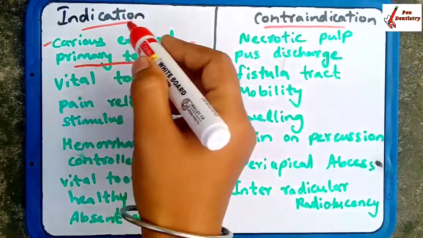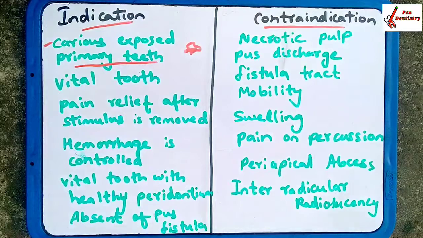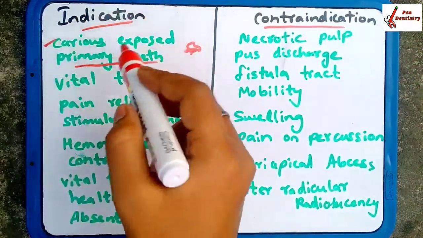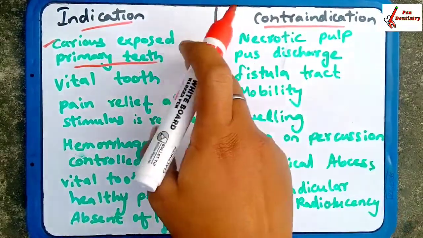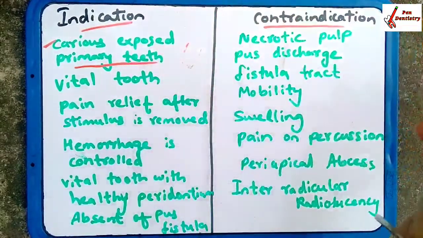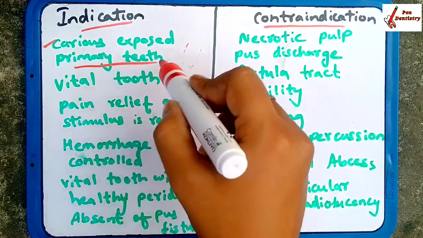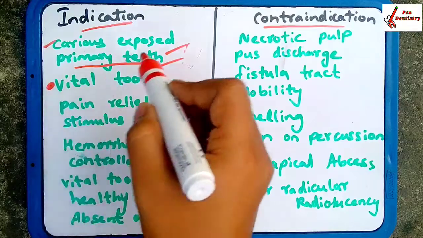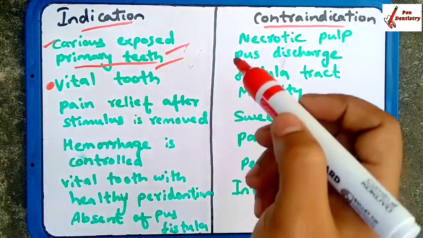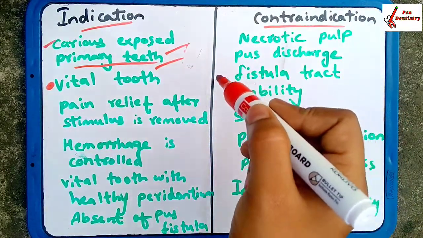What are the indications and contraindications of pulpotomy? The first one is a carious exposed primary tooth. In a primary tooth, there will be caries exposed. Second one is a vital tooth. The tooth is vital, then you will go for pulpotomy.